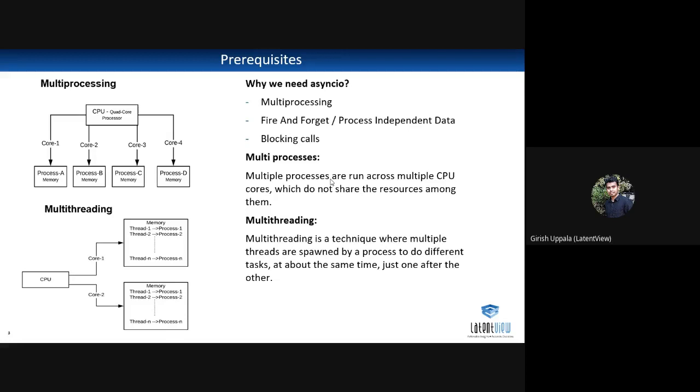Each thread does a specific task, having its own code, stack memory and instruction pointer, and sharing heap memory. But there are some disadvantages in multi-threading. If a thread has a memory leak, it can damage the other threads as well.